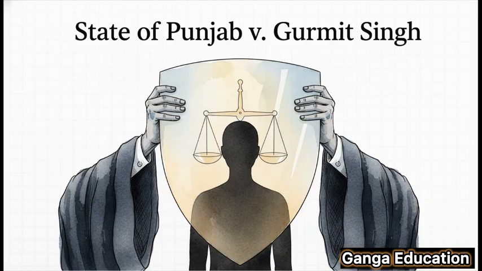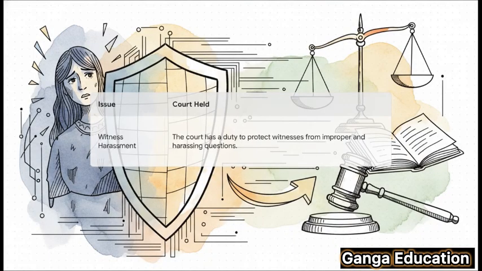Okay, let's move on to our next key precedent, which builds on this idea. This one is the State of Punjab versus Gurmit Singh. Now, this case deals directly with the protection of witnesses. The court held that it is the duty of the court to protect witnesses from harassment and improper questioning. So you can see how Section 153 fits in. It provides the court with the exact tool it needs to carry out that duty, ensuring the witness's dignity is maintained and the trial remains fair.